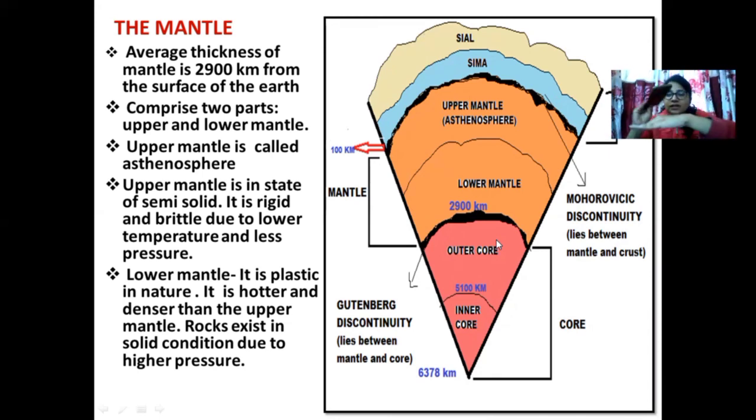If this is the upper mantle, this is the Sima, and on Sima comes up the Sial, because the Sima is carrying the Sial. So this is the Sial, this is the Sima, and my hand is the upper mantle. Upper mantle is semi-solid. Heat is being provided to the Sima. Sima is carrying the Sial. So Sima is also moving wherever the heat is going. Wherever it is moving, for example, if another continent comes, it will strike.